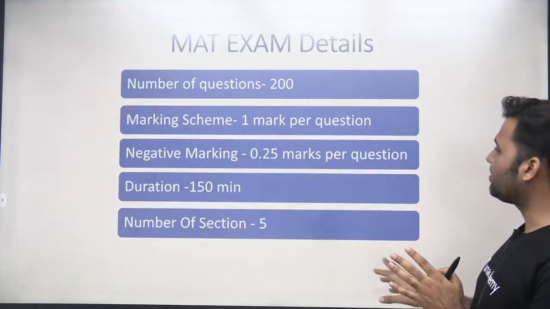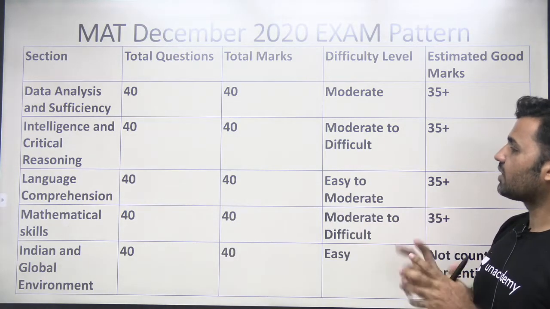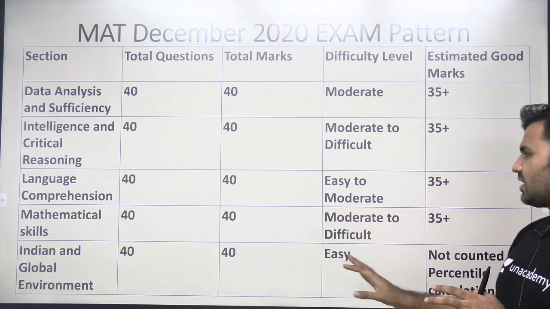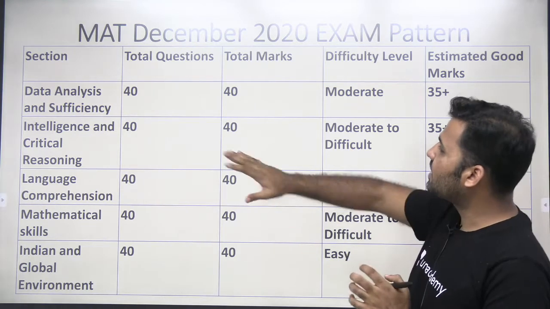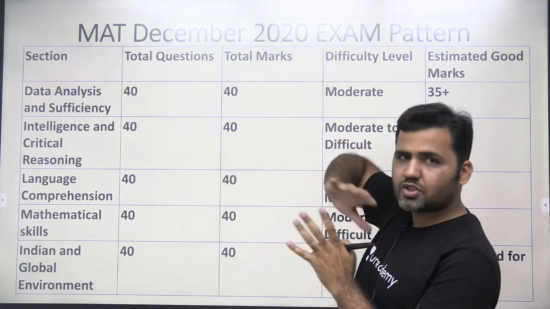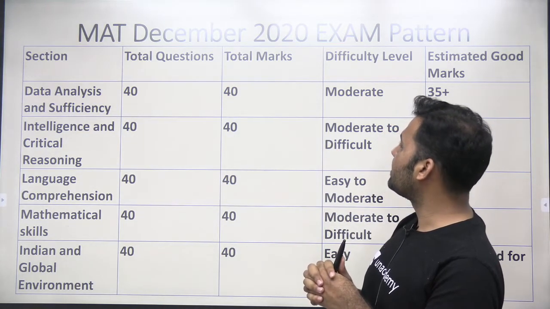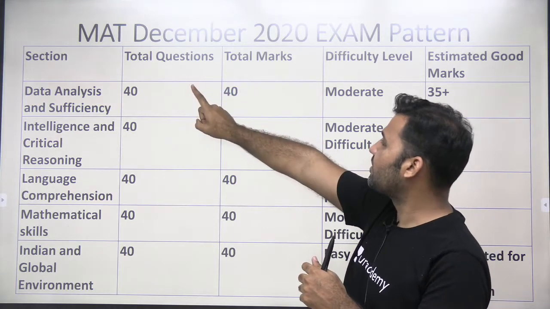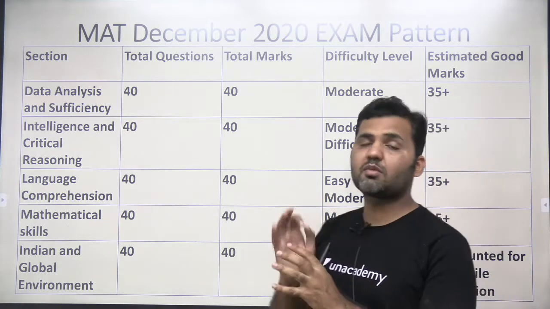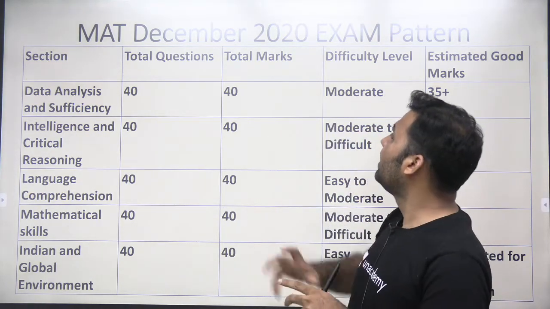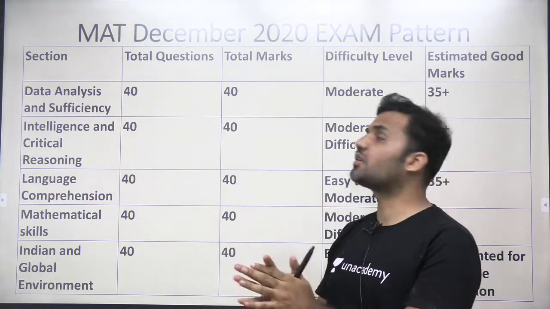You see that the total time given to you is 150 minutes. Mainly you have 4 sections to attempt. The total number of sections is 5, but one section will not consume much time, and it is also not counted for the percentile calculation. So most of the 150 minutes is supposed to be spent on these 4 sections, including data analysis and data sufficiency. Easily you can attempt the first section, data analysis and data sufficiency. You should be targeting around 35 questions, keeping in mind you're targeting the 99.9 percentile in MAT. The level of difficulty of this paper is not high, so you can easily attempt most of the questions.